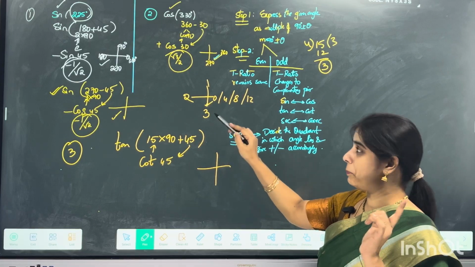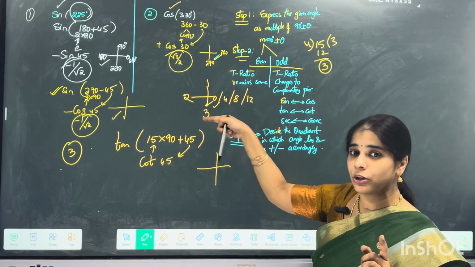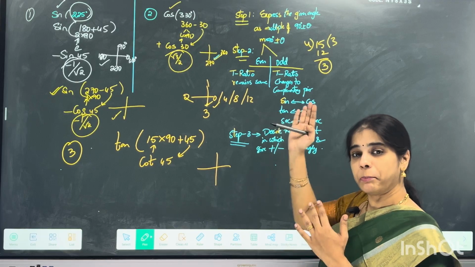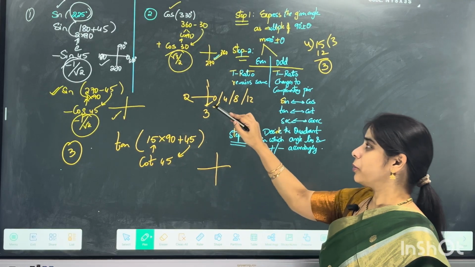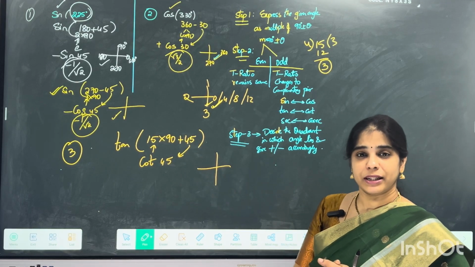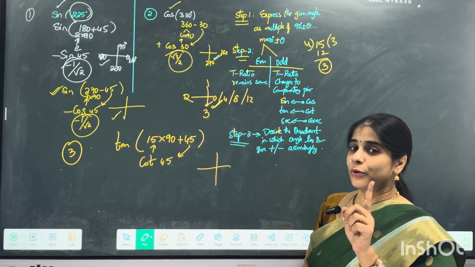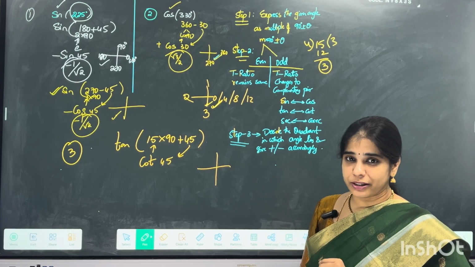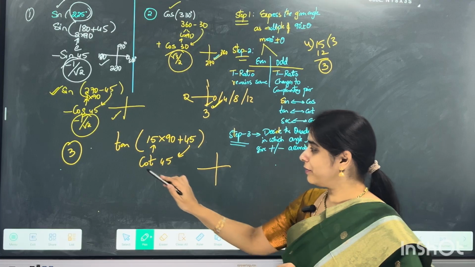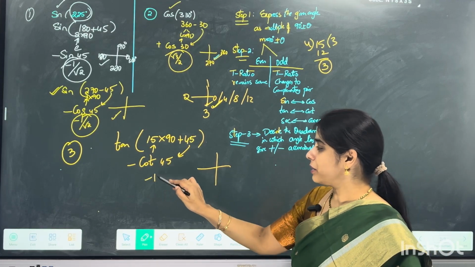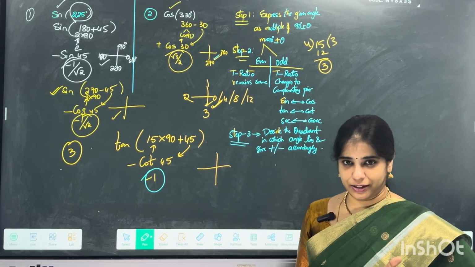Now, plus something, you are going in an anti-clockwise direction; plus something, move forward; minus something, go back. So plus something, here you are, that is in your fourth quadrant. What is tan in the fourth quadrant? In the fourth quadrant tan is negative, hence you take a negative sign, hence -1 will be your answer there.